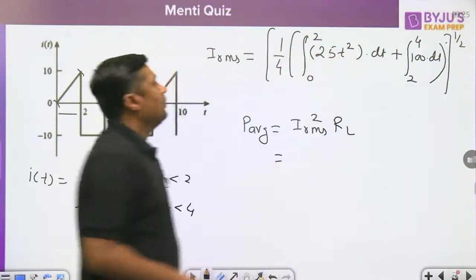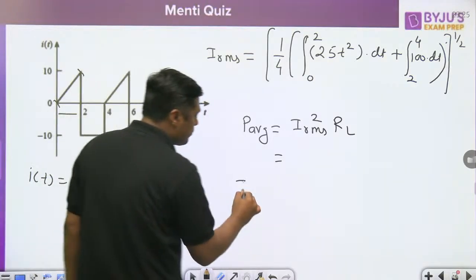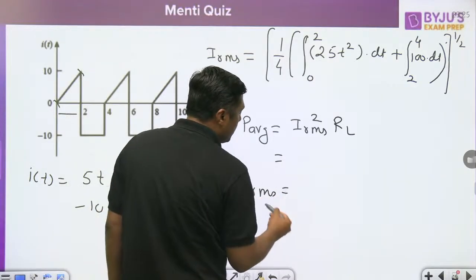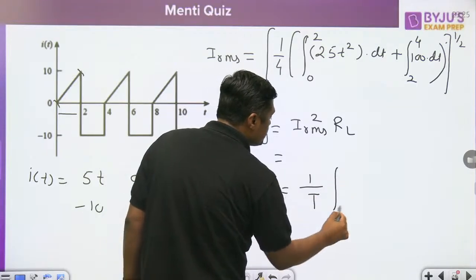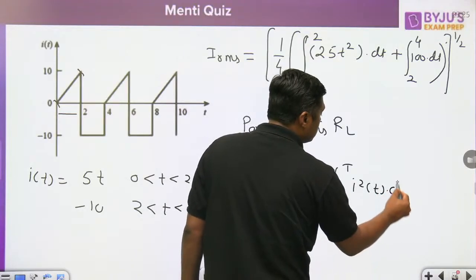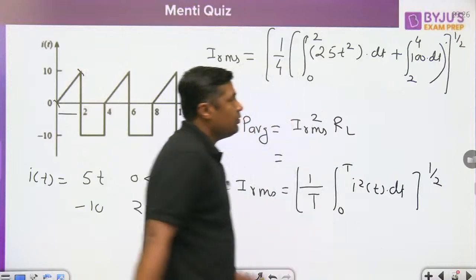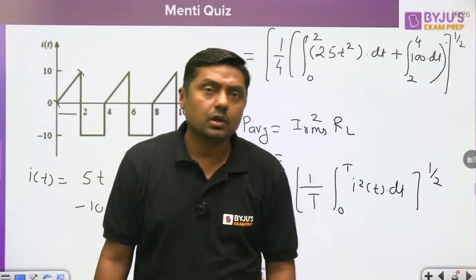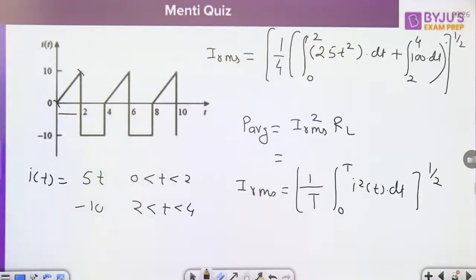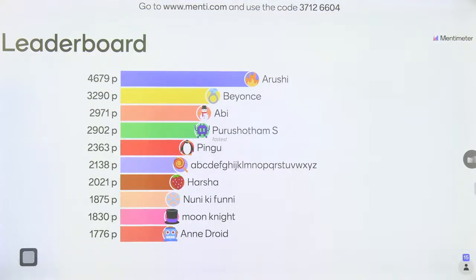So that is the formula. The formula for I_RMS is very simple: root of 1 by T, integral 0 to T, i square dt. You can use this formula. Okay, now next one. Last question.